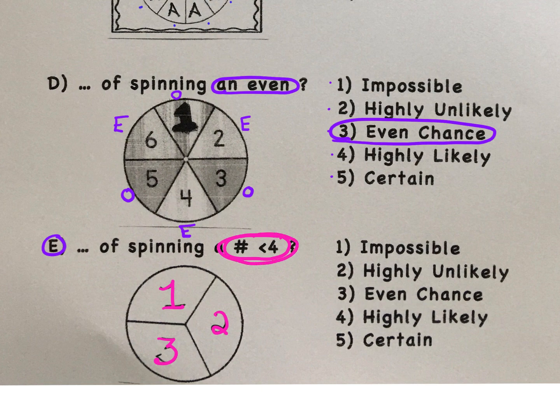Would your chance be impossible to spin a number less than 4, highly unlikely, an even chance, highly likely, or certain? Take a moment, circle your answer. You should have selected certain. No matter what we spin, our outcome will be a number less than 4.